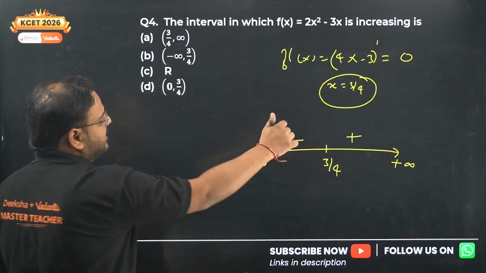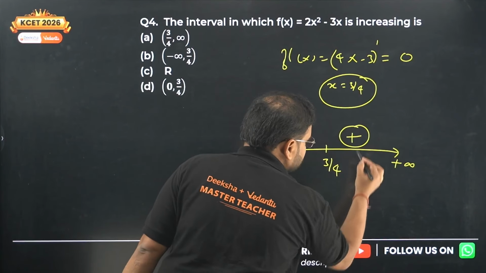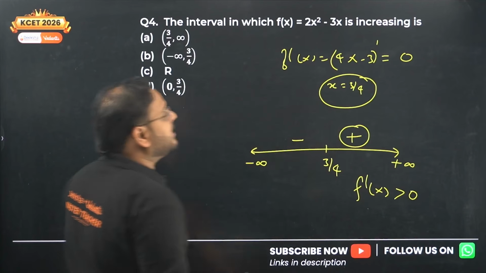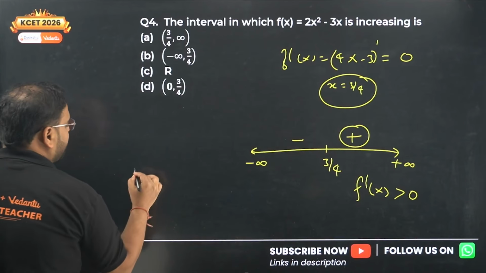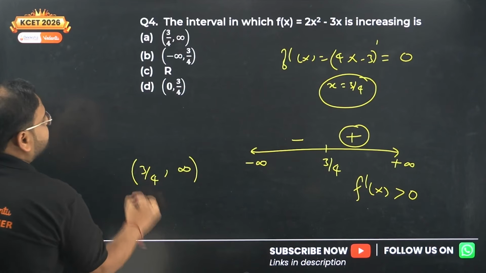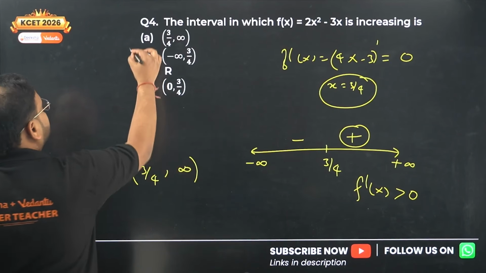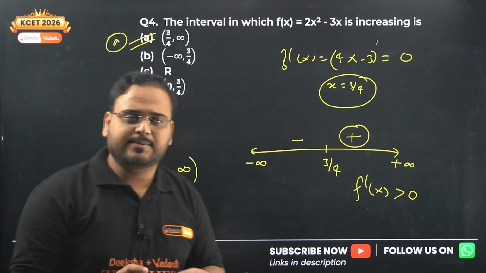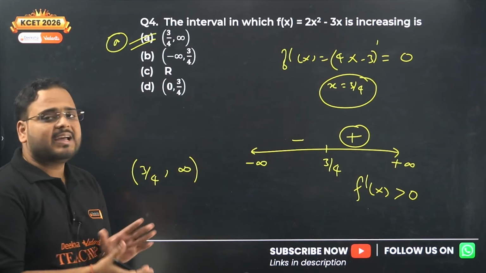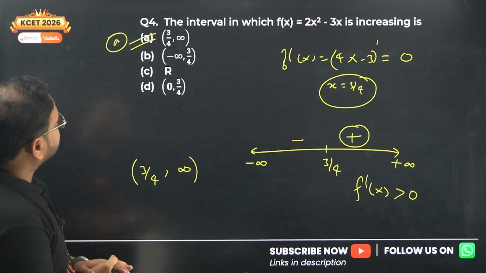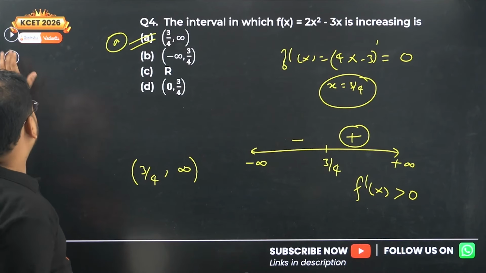I'm looking for increasing, so my derivative has to be positive. Plus represents that the derivative is positive. It means the given function is increasing in which interval? 3/4 to infinity, open, open. The answer is option A. I don't think any problem is there in this particular question. Very simple application of an increasing function in an interval. Okay. Is it done, guys? Yes, I think. 3/4 to infinity.